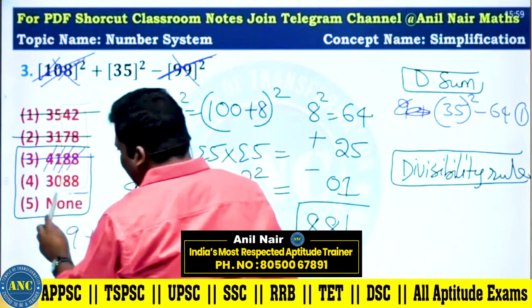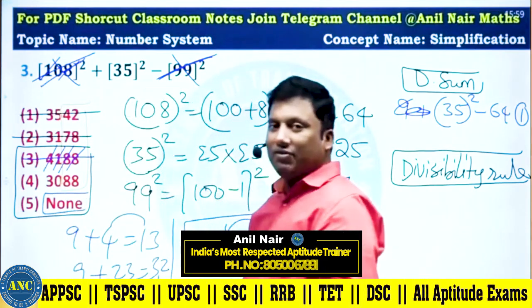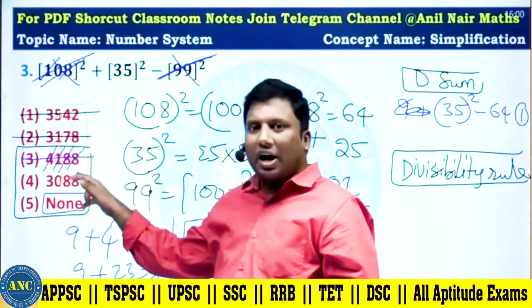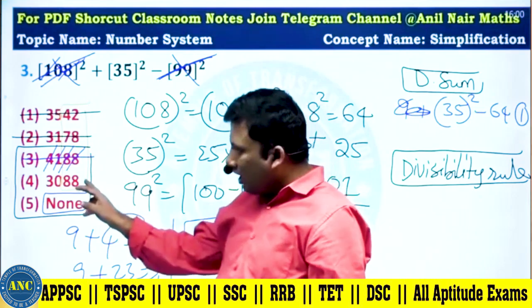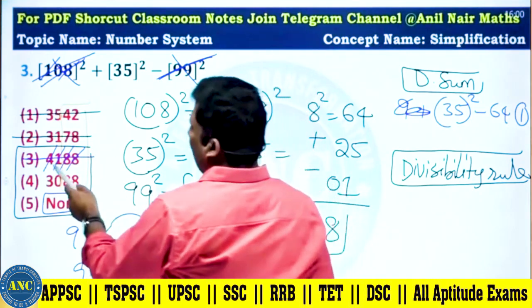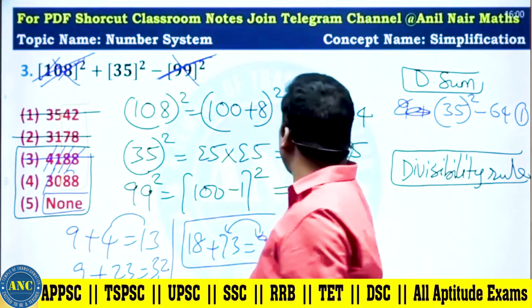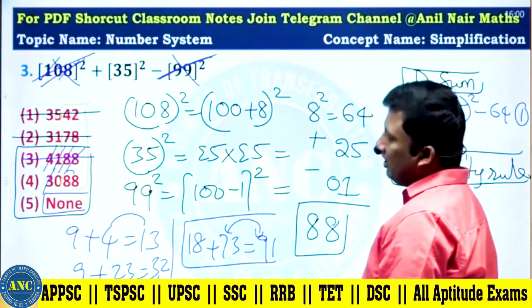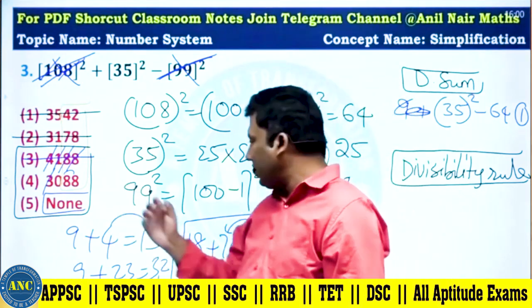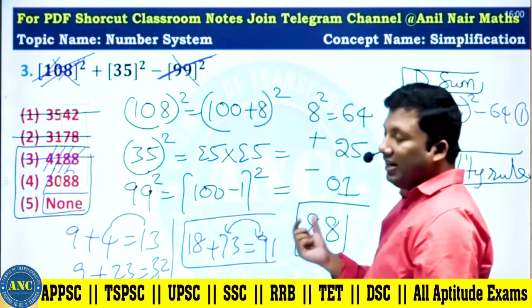When the question says none of these, what is none of these here? None of the 4 answer options. 8 plus 8, 16. The digital sum of 16 is 1 plus 6, 7. 7 is the digital sum matching. Please check it out. The last 2 digits is 88.